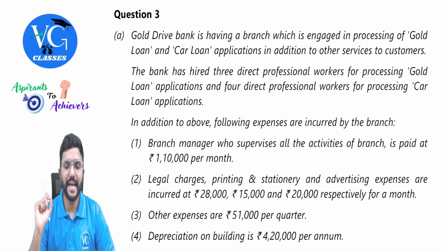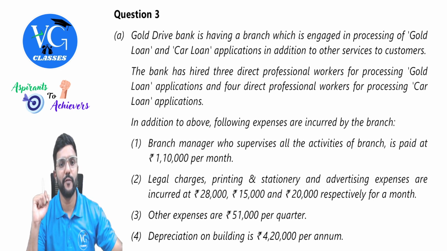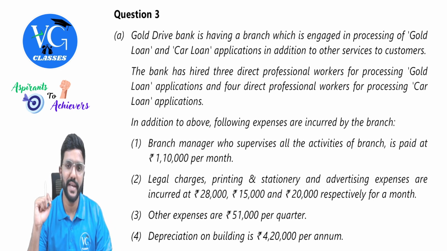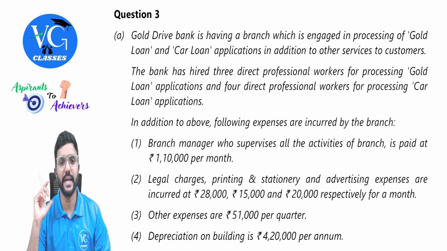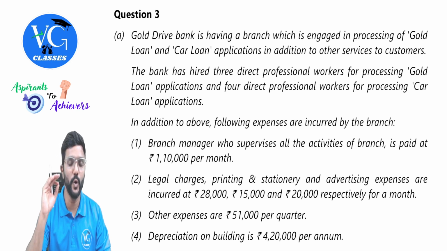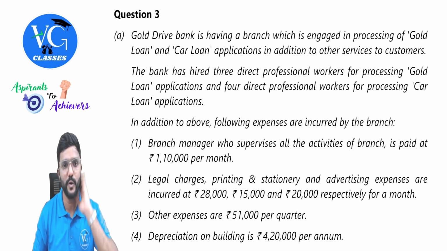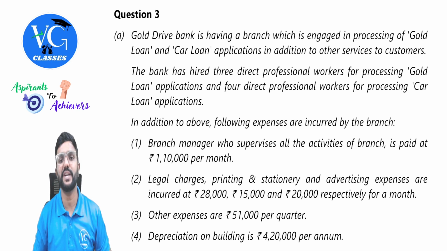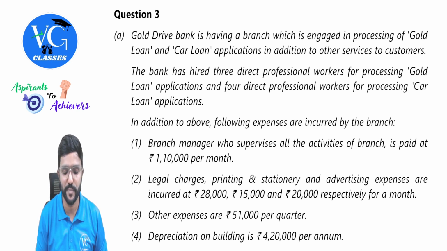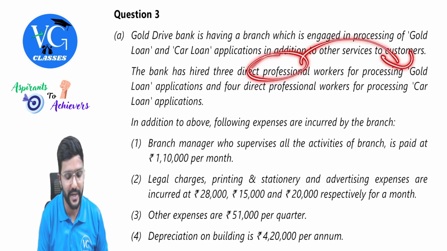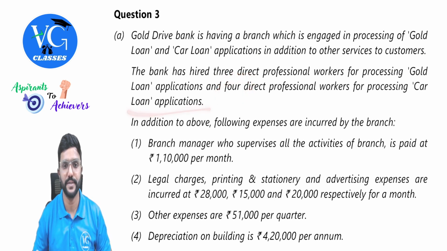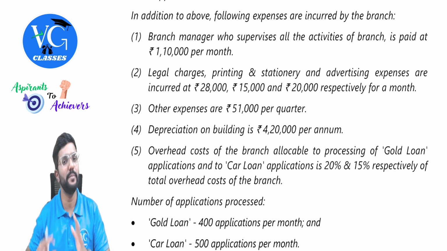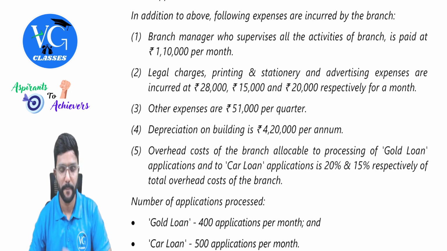Gold Drive Bank has a branch which is engaged in processing of gold loan and car loan applications in addition to their other services to customers. The bank has hired 3 direct professional workers for processing gold loan applications and 4 direct professional workers for processing car loan applications. So these professionals will be working only for the respective services, guys. 3 is for gold loan applications and 4 is for car loan applications. As they are mentioned clearly as direct, they will be working only for those services.